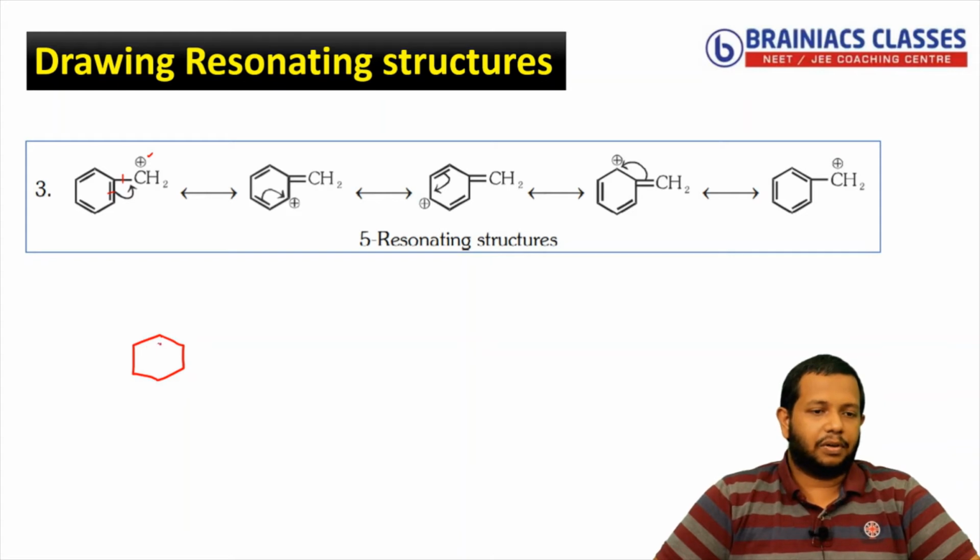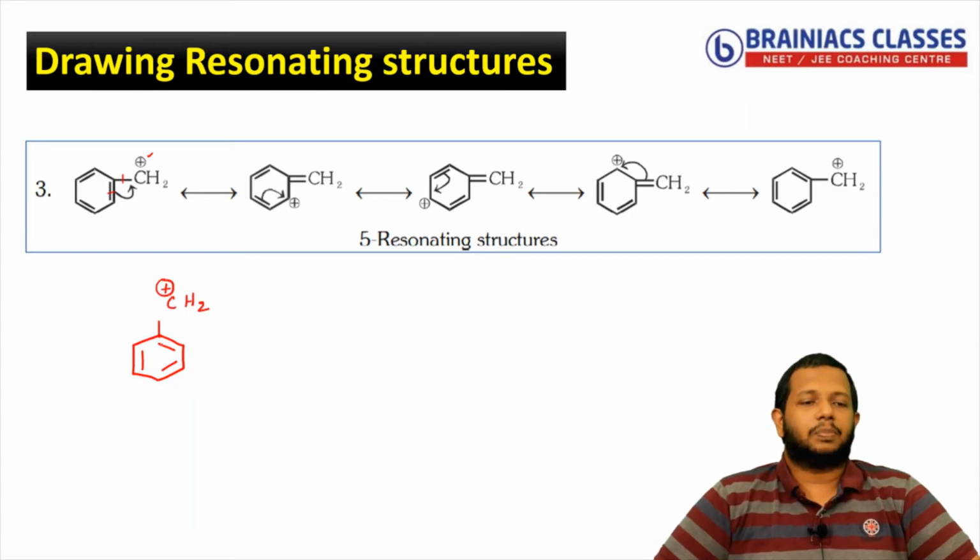Okay, let me draw it again one more time, since I have not shown you the positive charge, so you could understand that. So you could see the positive charge is present. Now as per my understanding, double bond, single bond, positive charge. So this pi bond should shift towards the positive charge. So the next structure will be what?